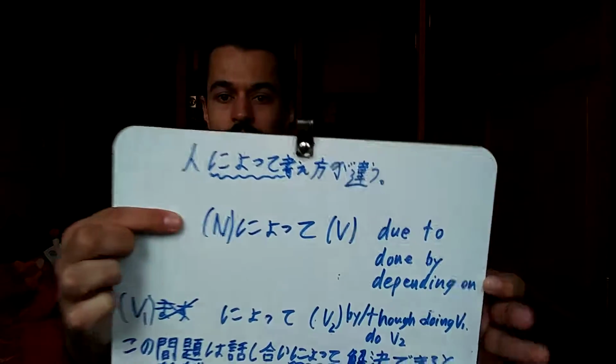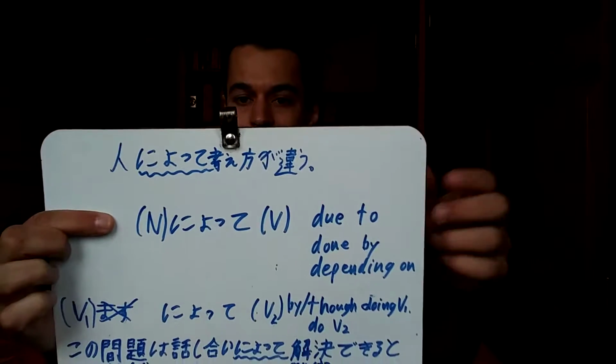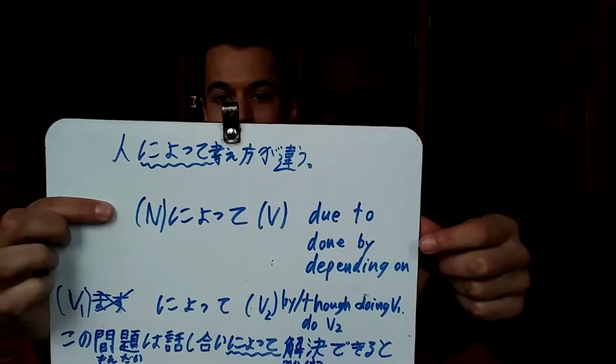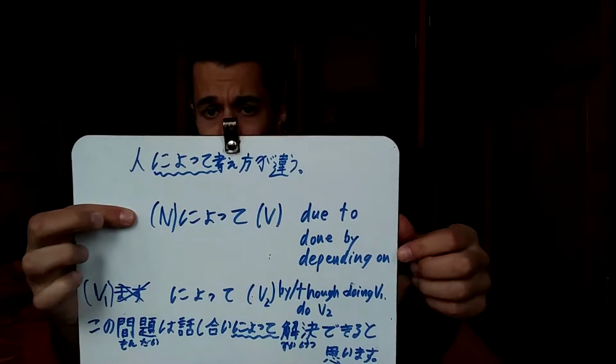This way, if you do noun, によって, verb, it translates to due to, or done by, as in done by a person, or depending on the noun. There are more interpretations and translations you can draw from that particular one, but those three are good ones to start with. You can understand most things with those interpretations of it.